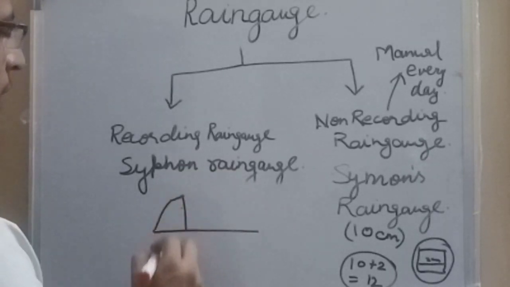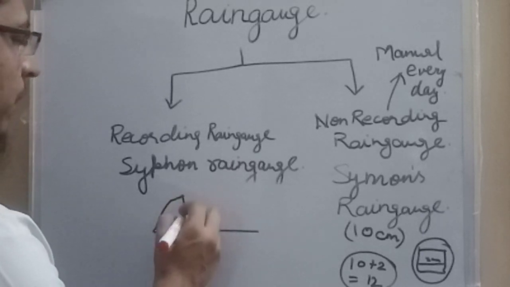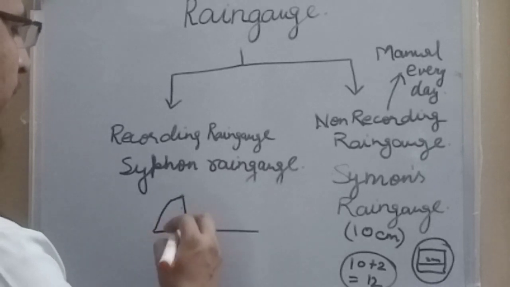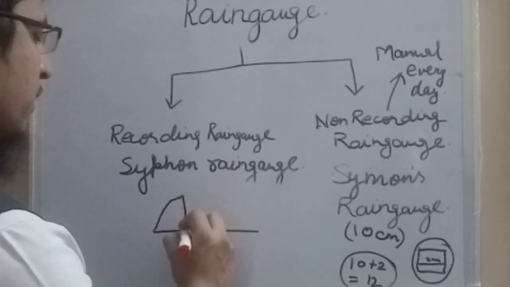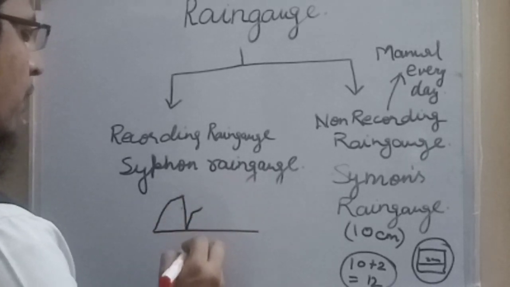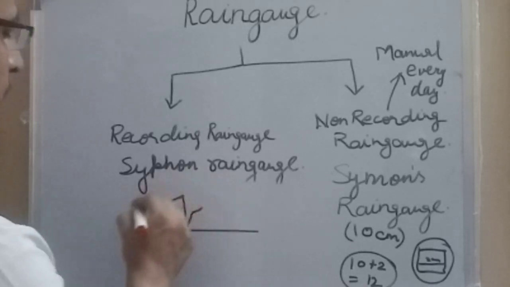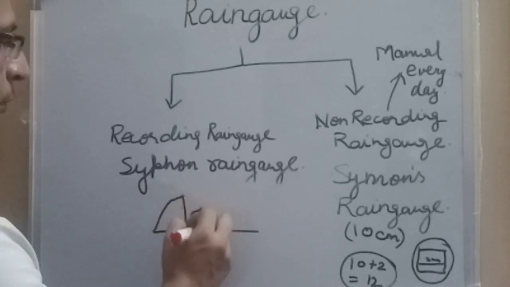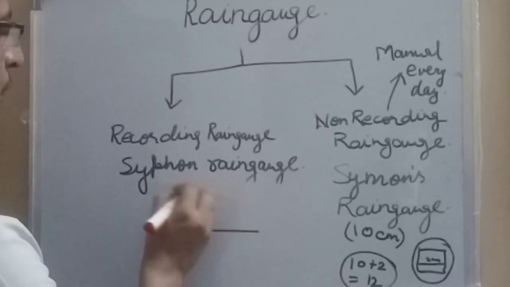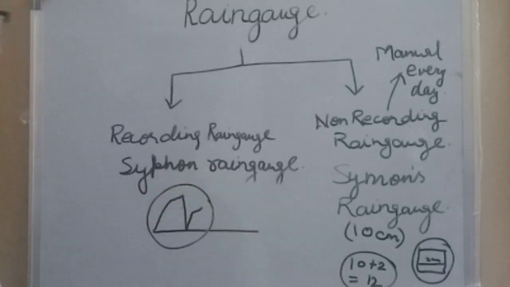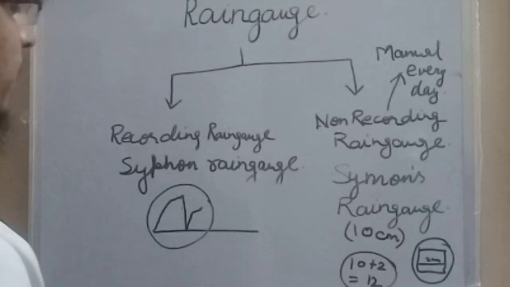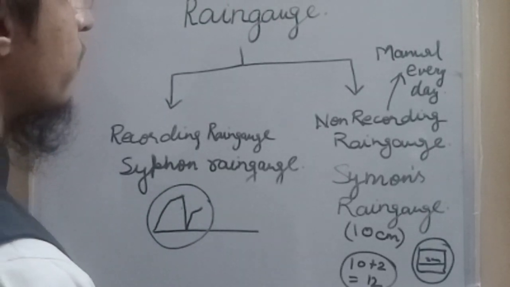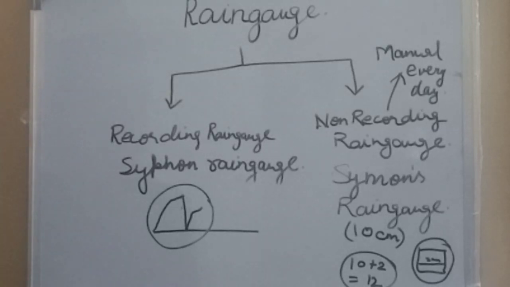This drop represents that the bucket has been emptied automatically, then the reading starts again. So if within 24 hours this type of graph is obtained, we have 10 centimeter and 2 centimeter, so we get the total of 12 centimeter. This happens automatically in recording rain gauges. In non-recording rain gauges, it has to be done manually.